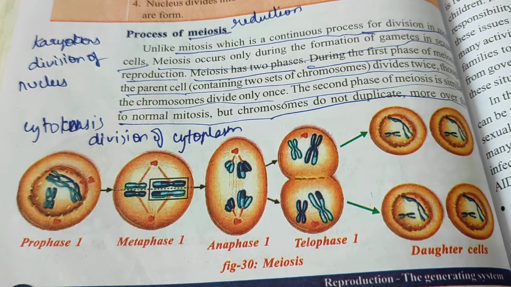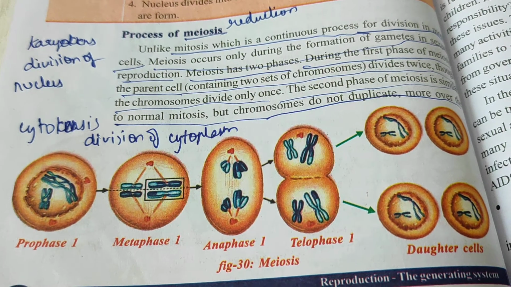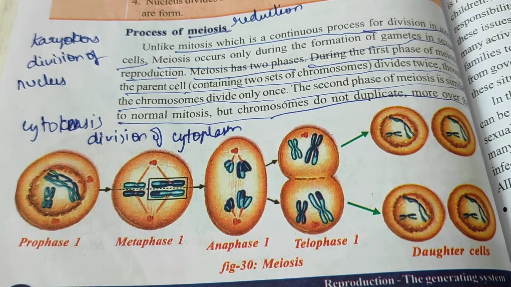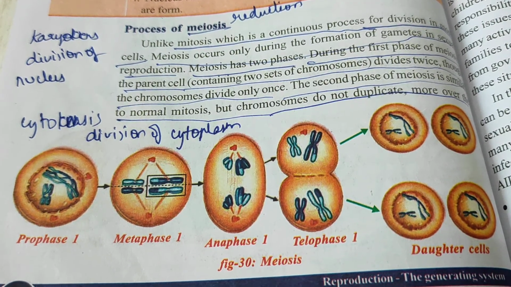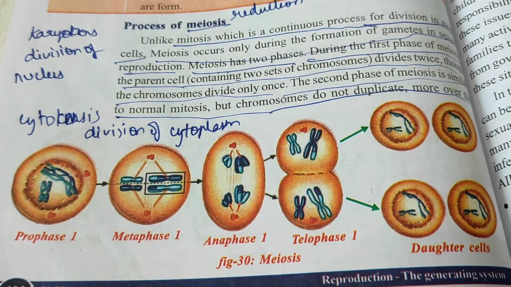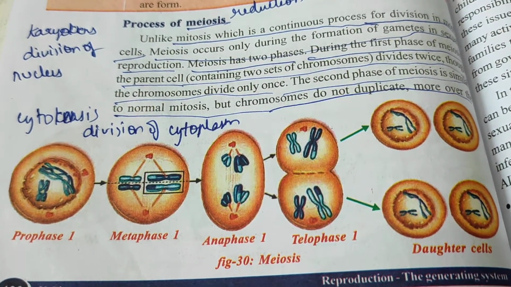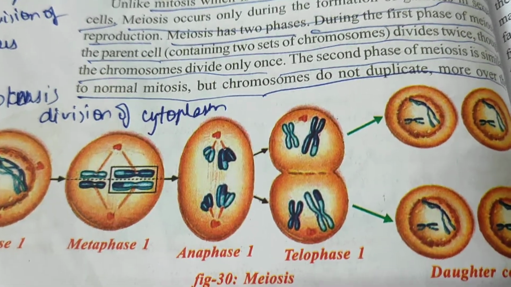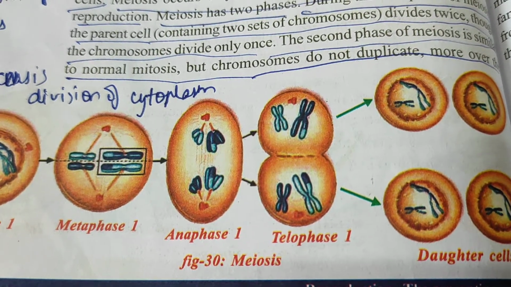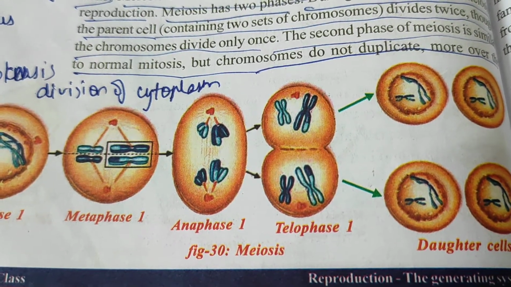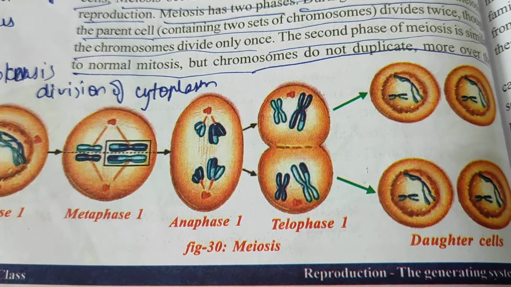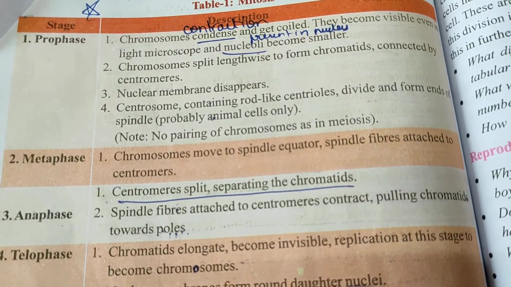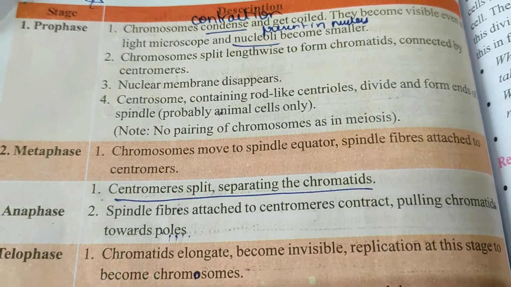Then next, the important point here is chromosomes will not be paired. But in case of meiosis, chromosome pairing will be seen because XY chromosomes, or XX chromosomes, will be fused together. But here in mitosis, pairing will not be there. And then next one is metaphase, and chromosomes here move towards the equator, that is at the center, and the spindle fibers are attached to the centromeres. Just like they are held at the center with the help of these fibers. And then these centromeres will split, and the chromatids will be separated. From the center, they move towards the poles.